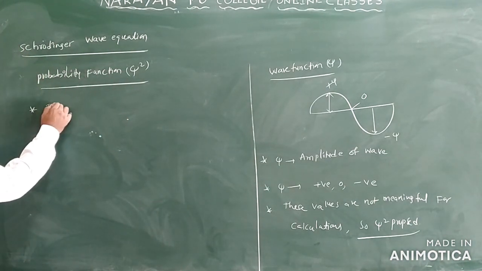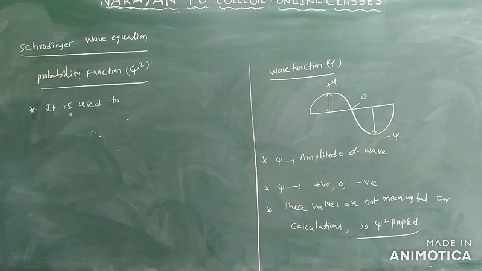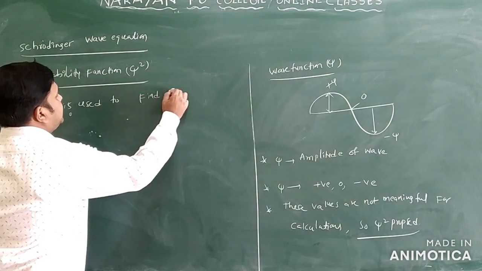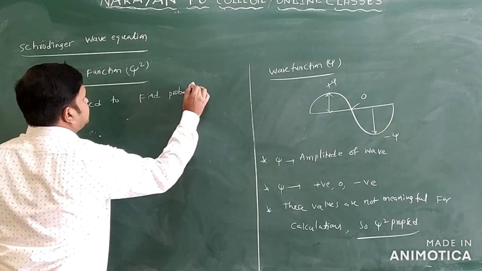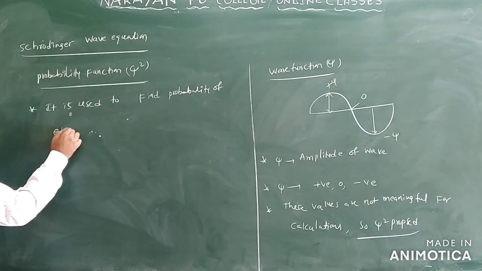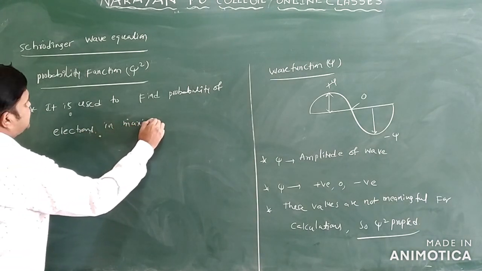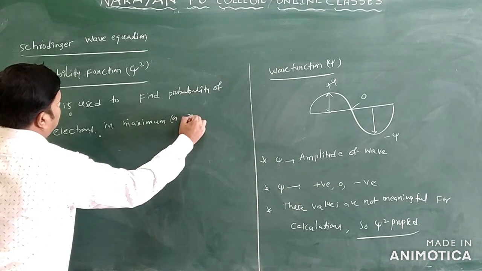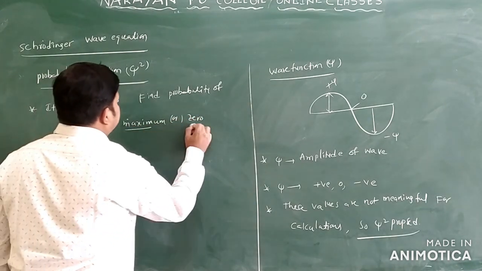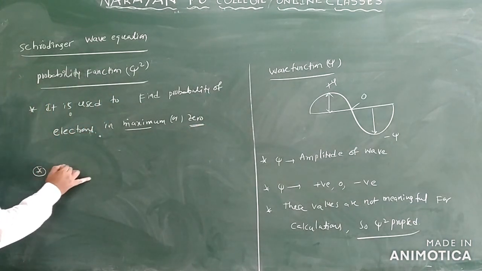It is used to find the probability of electron density, which you can find as maximum or zero.